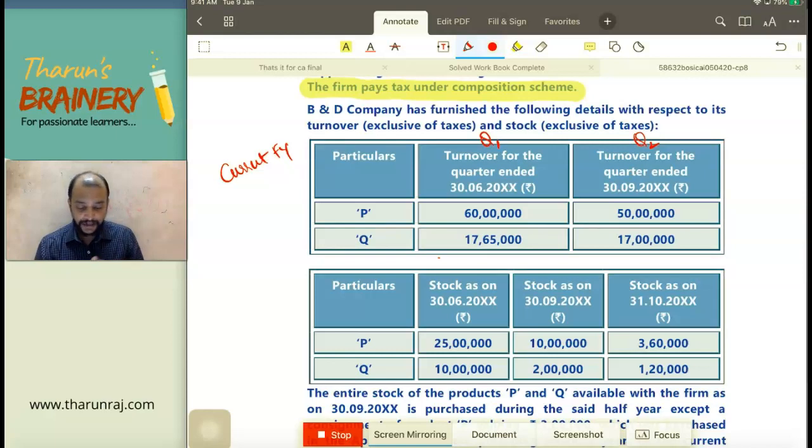And what is their turnover? So can you total this? When you take the turnover, you need to take even exempted supply also. So if you total this, it comes to what? 60 plus 50, 110, 120, 130, and then 1 crore 44 lakhs 65,000. Correct? 1 crore 44 lakhs 65,000 is their turnover. So they are still in the composition scheme for these 2 quarters.